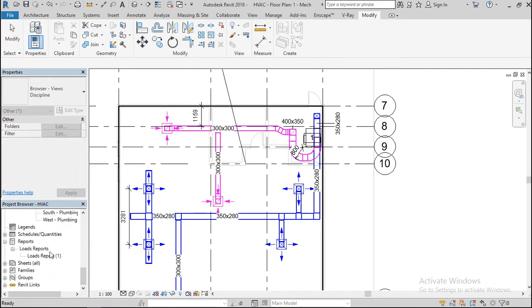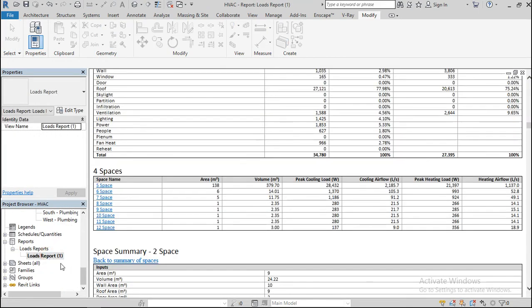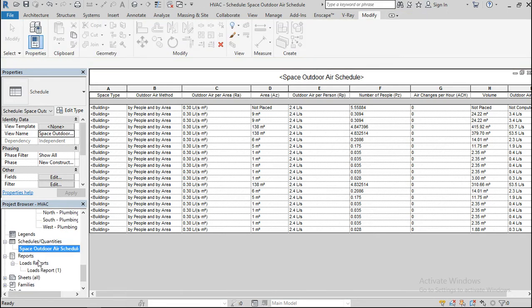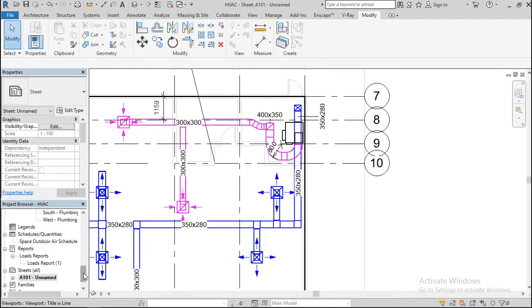Alright, here is my report. From here, schedule, I have my space report. Go to sheet. Where are my sheets? Okay, sheets, A1.